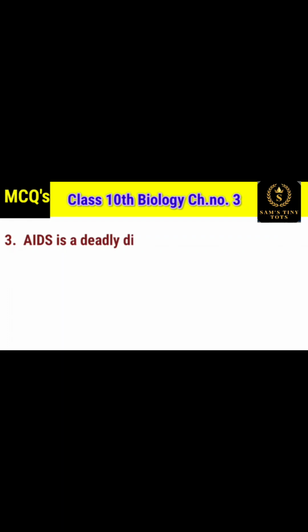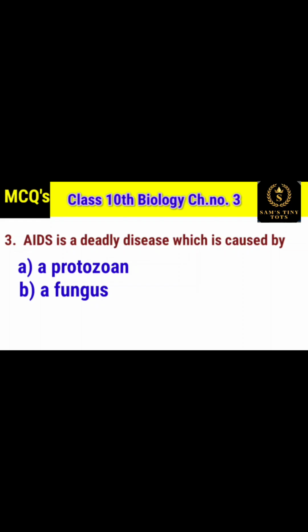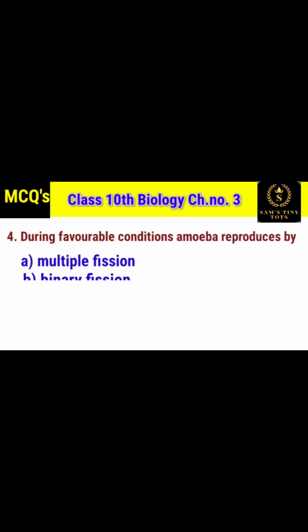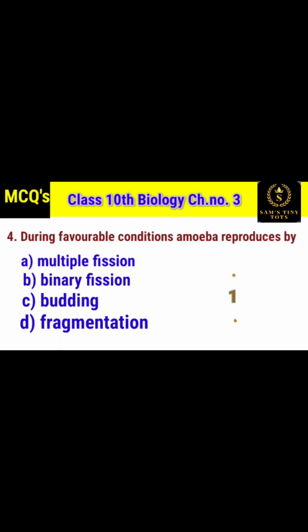3. AIDS is a deadly disease which is caused by option A protozoan, option B a fungus, option C a bacterium and option D a virus. And the correct option is option D a virus. 4. During favorable conditions, amoeba reproduces by option A multiple fission, option B binary fission, option C budding and option D fragmentation. And the correct option is option B binary fission.